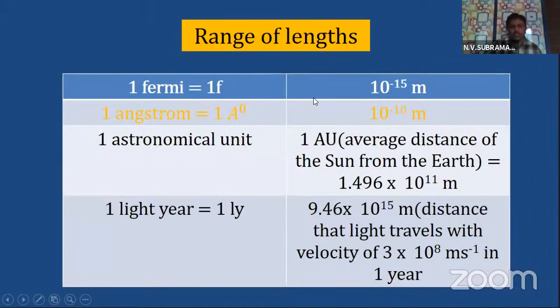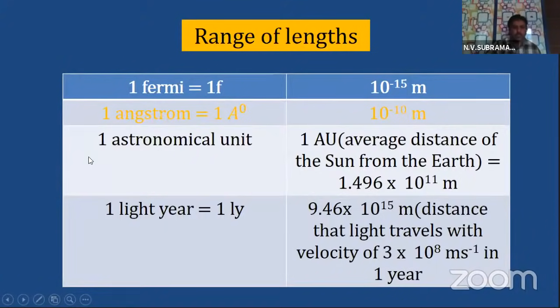Now let us understand some important ranges of wavelengths and lengths which we come across in our science. 1 Fermi, referred to as 1 F, has the value 10 power minus 15 meters. 1 angstrom, written as 1 A, is 10 power minus 10 meters. This is important, children. Please remember, in chemistry it will come many times.